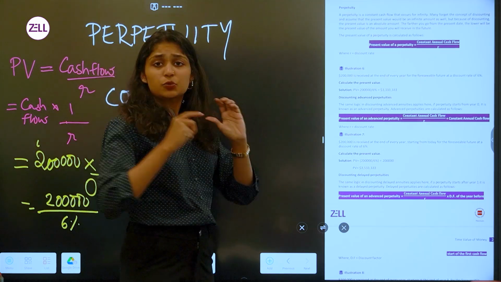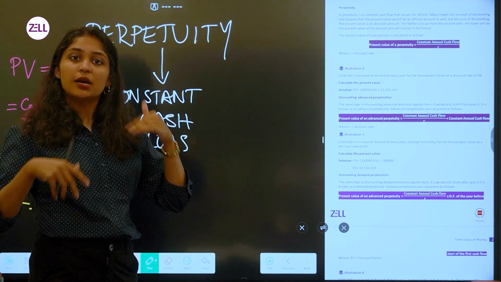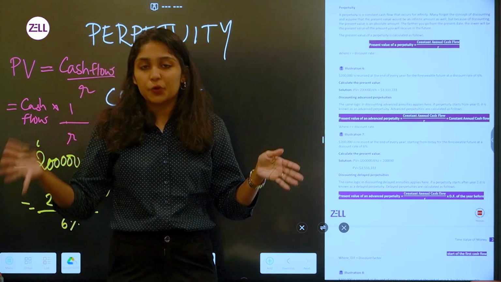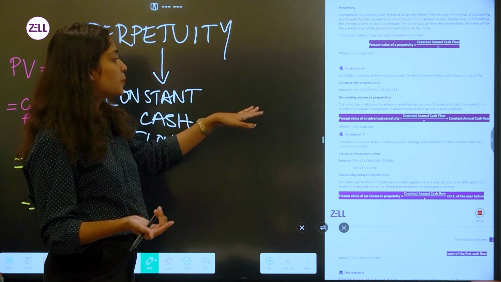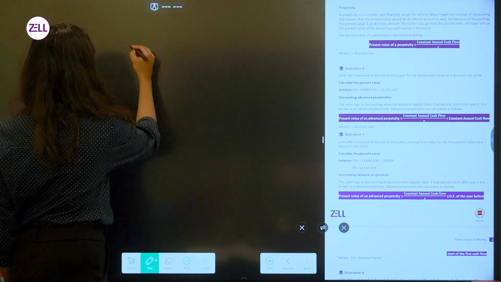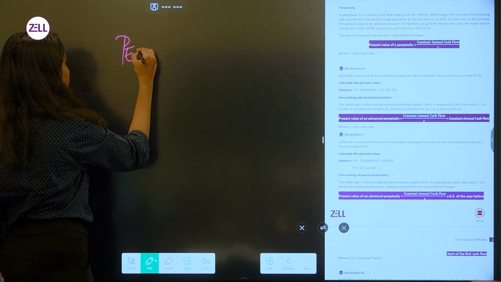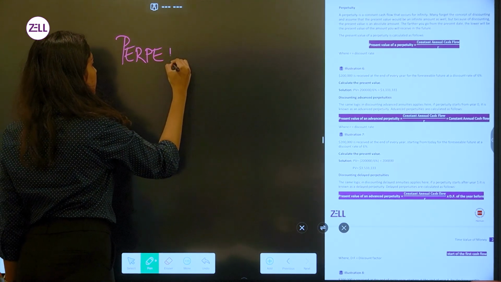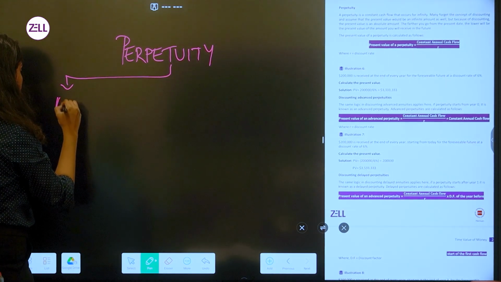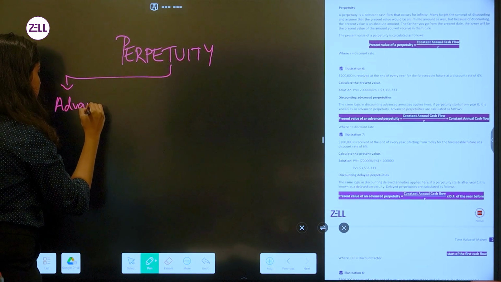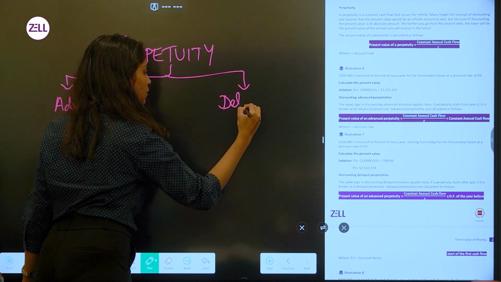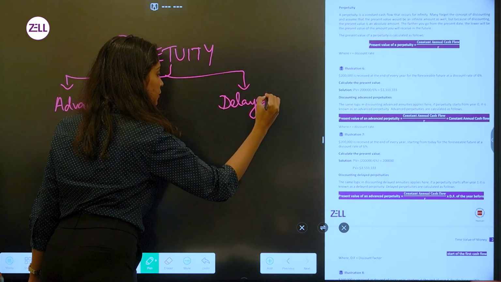Now this perpetuity concept, just like how in annuity we had delayed annuity and advanced annuity, in the same way, even in perpetuity, there can be 2 types. Right? Perpetuity can be advanced or delayed.